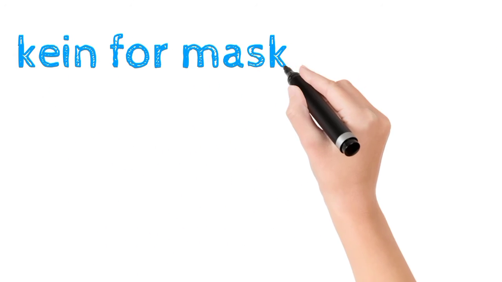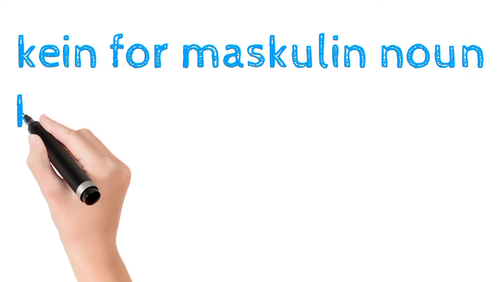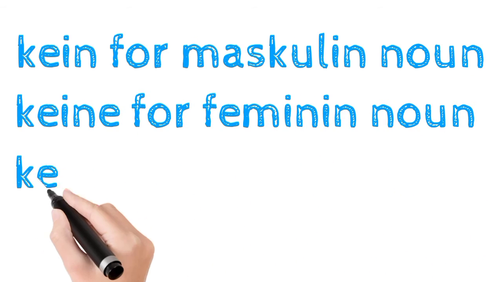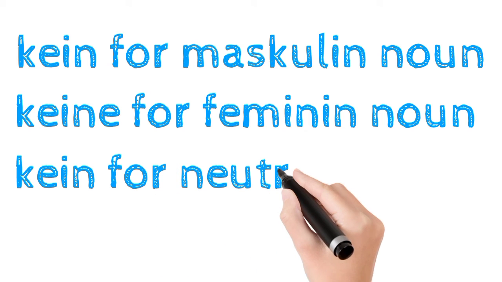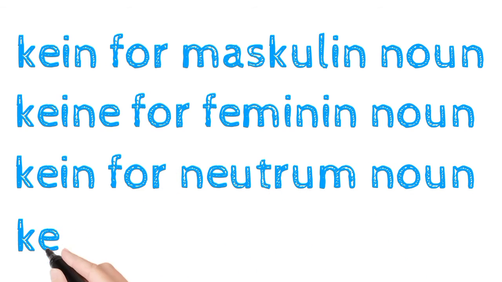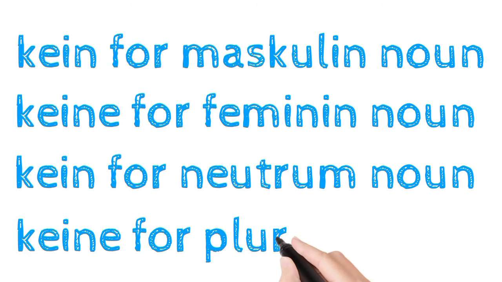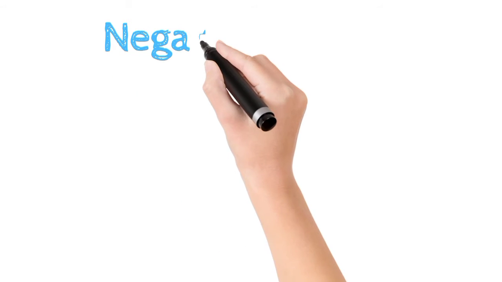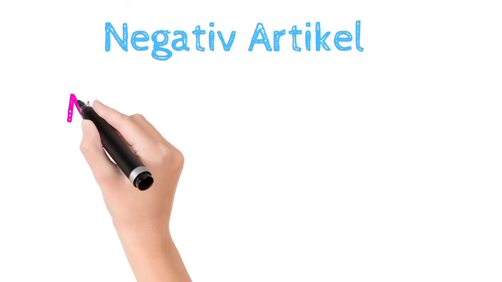Kein is for masculine noun. Keine is for feminine noun. Kein for neutrum noun. And keine is for plural. Negative article in nominative case.